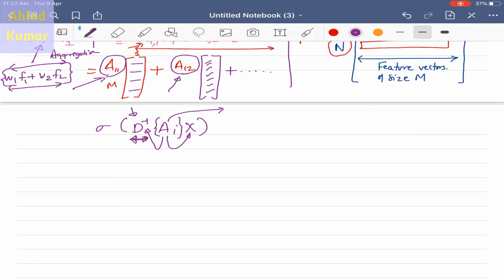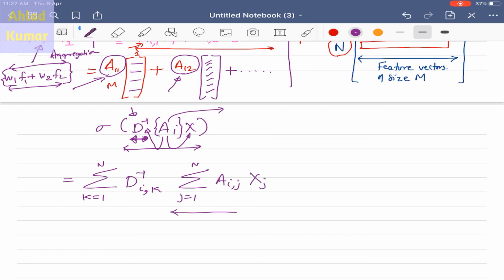So what is this exactly? If you look at this matrix multiplication only, it is the summation over k equal to 1 to n of D inverse ik, times the summation over j equal to 1 to n of a ij xj. This we have already discussed. This is extra.